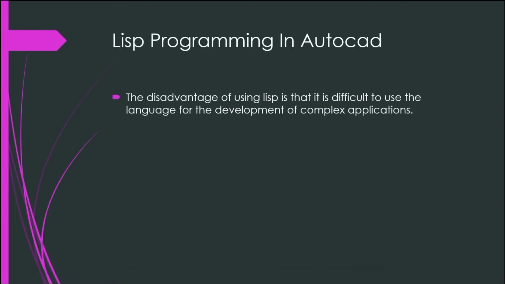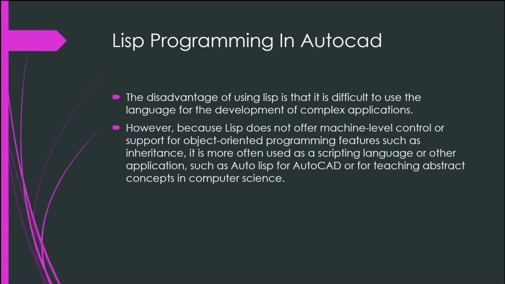The disadvantage of using Lisp is that it is difficult to use the language for the development of complex applications. Because Lisp does not offer machine level control or support for object-oriented programming features such as inheritance, it is more often used as a scripting language or in other applications such as AutoLisp for AutoCAD, or for teaching abstract concepts in computer science.